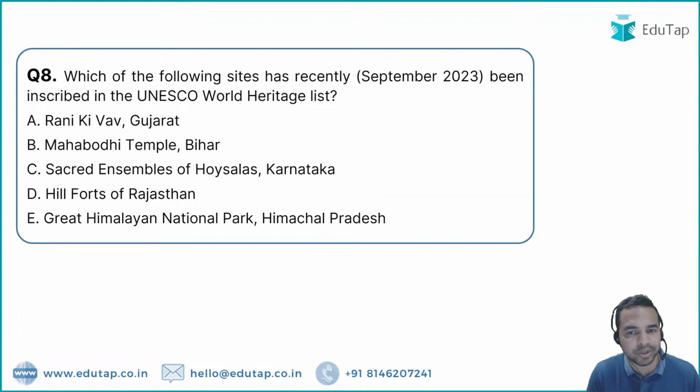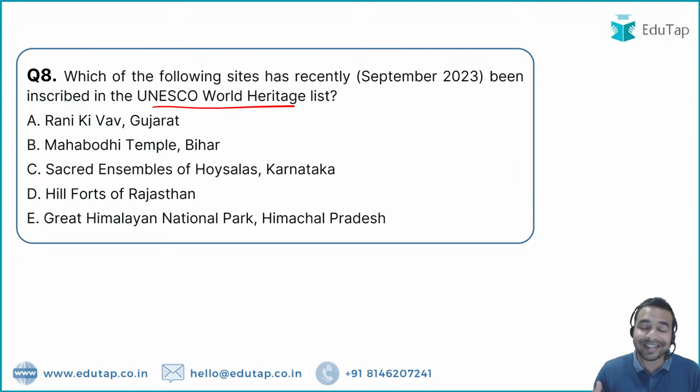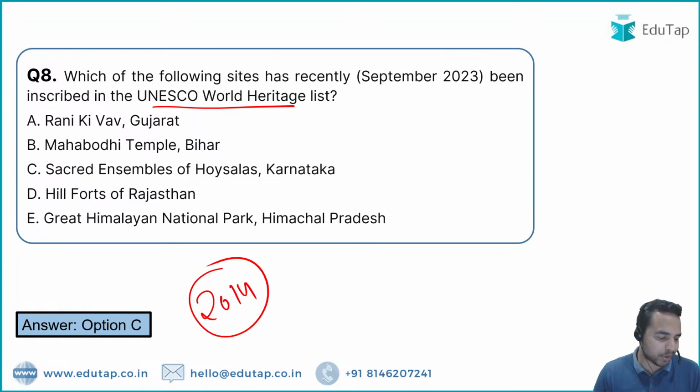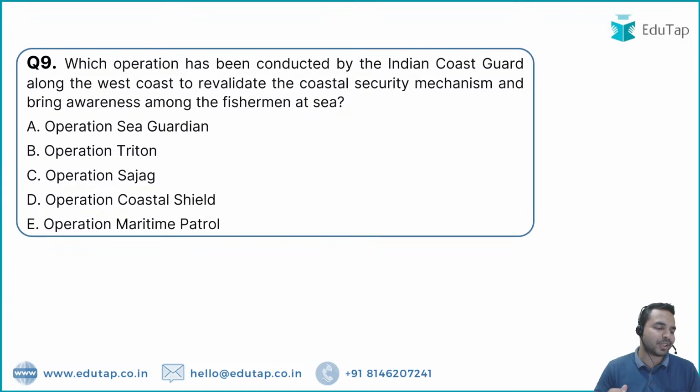You will be really glad to know that one of the Indian sites has been inscribed on the UNESCO World Heritage List and you have to identify the name of that site. Let me tell you that this particular site had been on the tentative list since the year 2014. But what is new is that it has finally been inscribed into the UNESCO World Heritage List, and the name of that site is Sacred Ensembles of Hoysalas in Karnataka. Option C is absolutely the right answer to the question. So option C is the right answer, my dear friends. Let's move on to the next question.